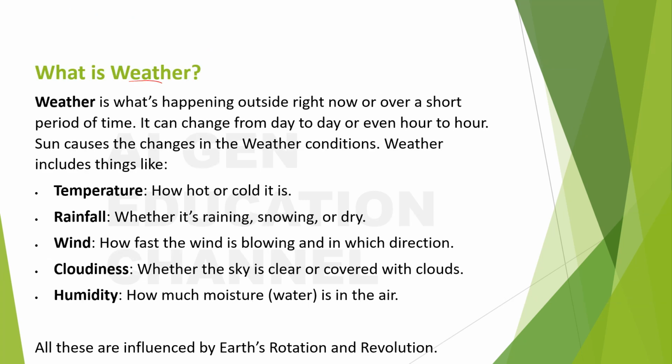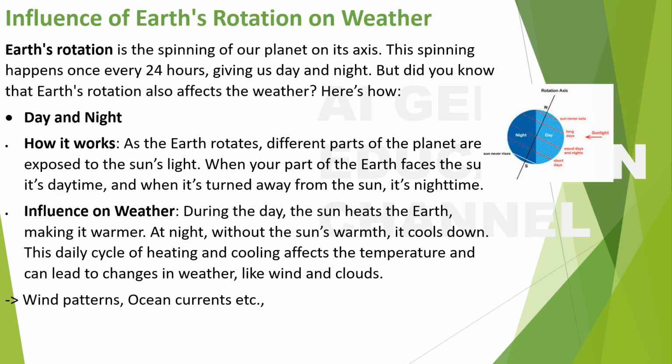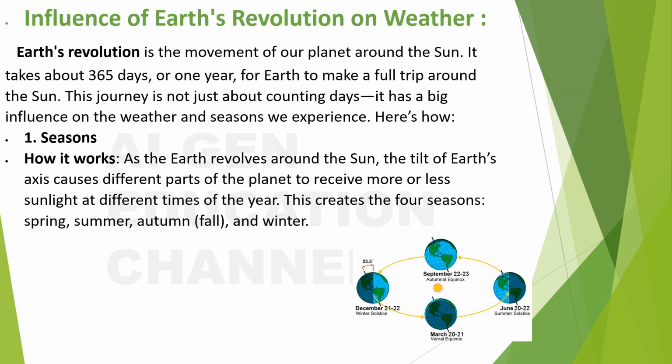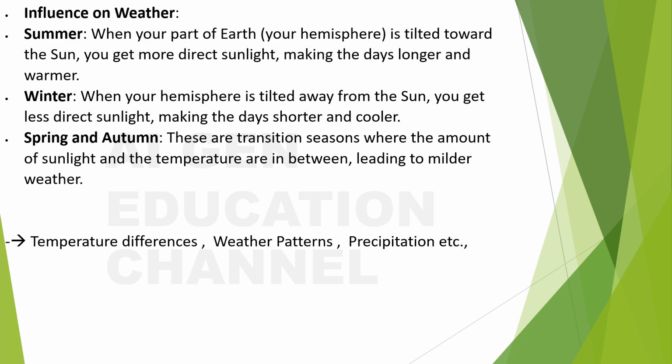what is weather, right? The parameters that are considered to check the weather, and what is the difference between weather and climate, and how they are influenced, how the rotation and revolution of the earth influences the weather, and how sun influences the weather. We have seen about all these. And again, influence of earth's rotation on weather. This is just an elaboration of the point that we have seen earlier, right? And again, this is influence on weather.